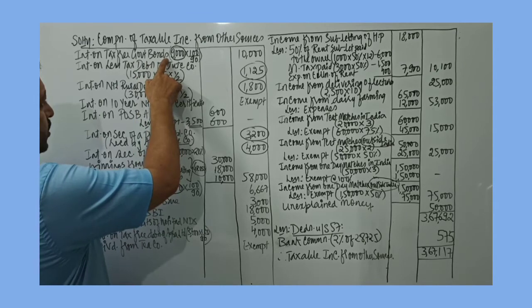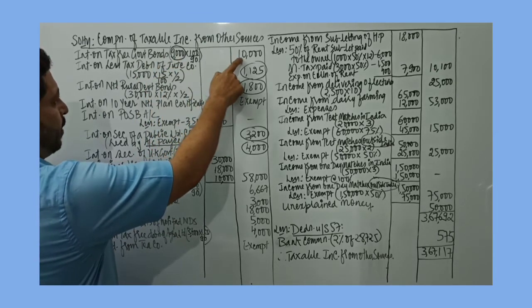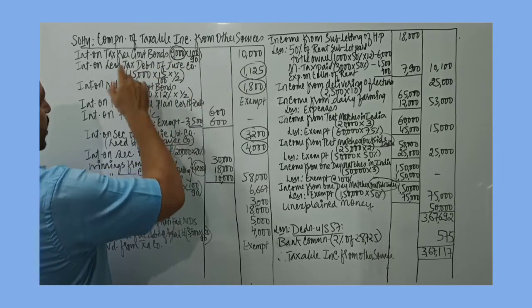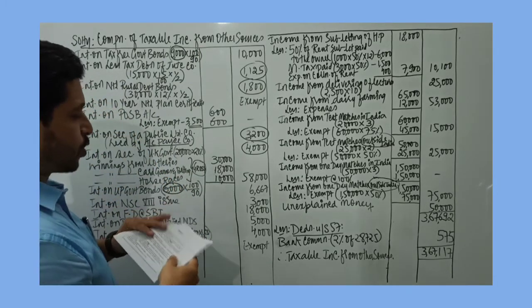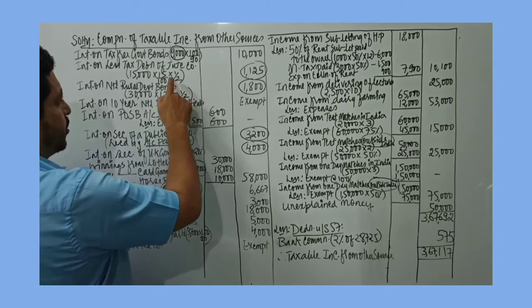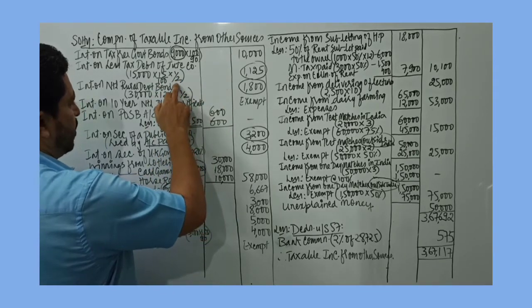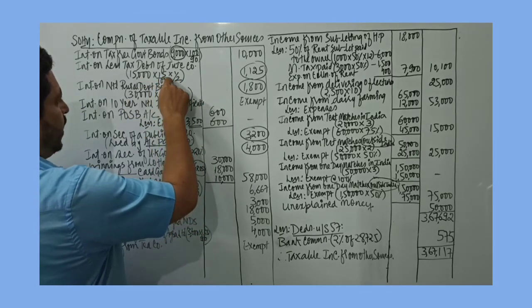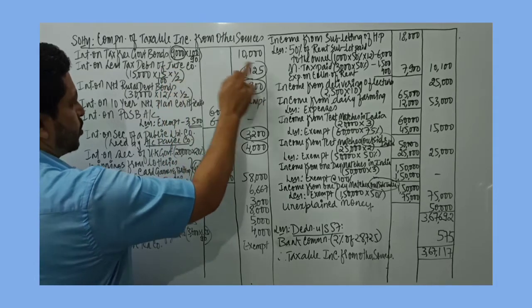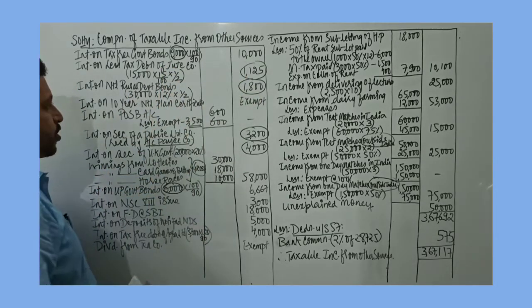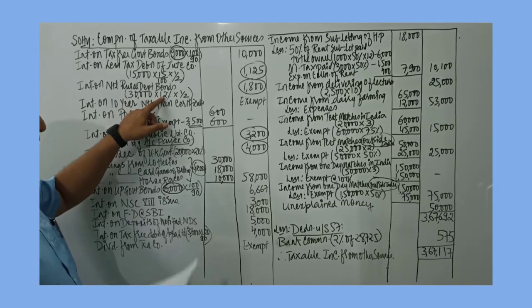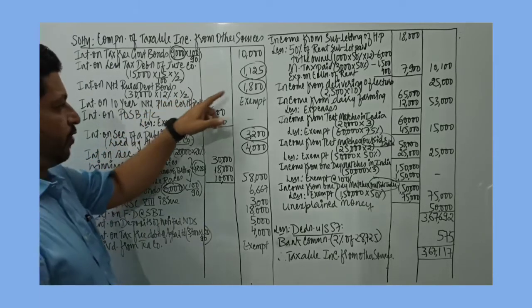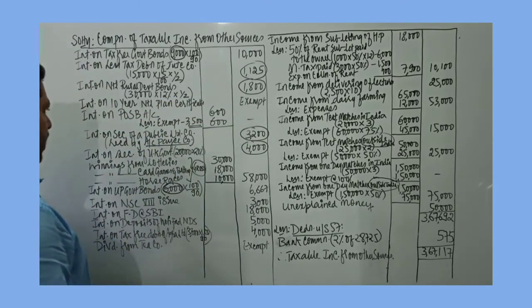Interest on tax-free bonds is given. Since interest is given, grossing up becomes compulsory. Then interest on tax-free debentures of Jute Company Limited is given, and it's sold on 1st of November. So interest is received only in September for half the year. Investment amount is 15, interest rate is 15%, for half the year is 1125. Interest on national rural bonds, investment amount is given, rate of interest is given, and this is also sold on 1st of December. So interest is received in September for half the year, 1800.